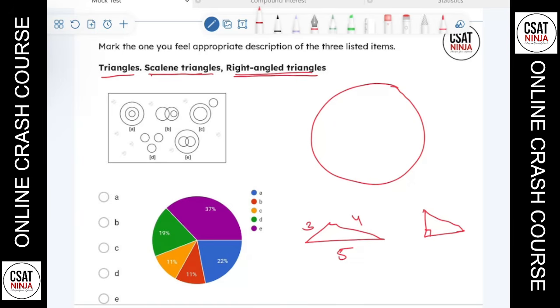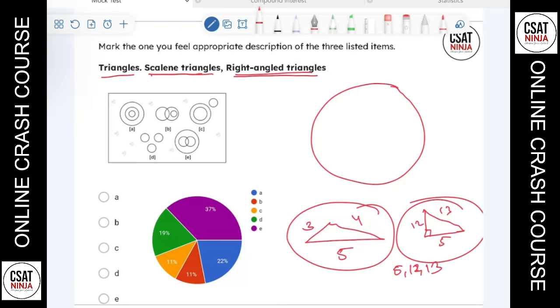So some scalene triangles are right angle triangles. You need to know that. Why? Because the set of numbers that I've used here are Pythagoras triplets. You might know the Pythagoras theorem. There are other numbers, 5, 12, and 13, that are also Pythagoras triplets. That means if one side is 13, this one is 12, then this should be 5. So some right angle triangles may be scalene triangles.